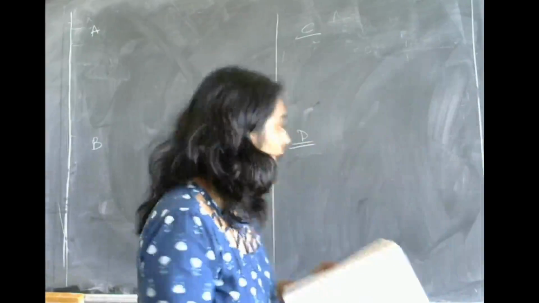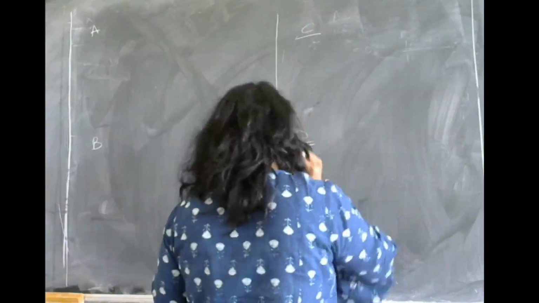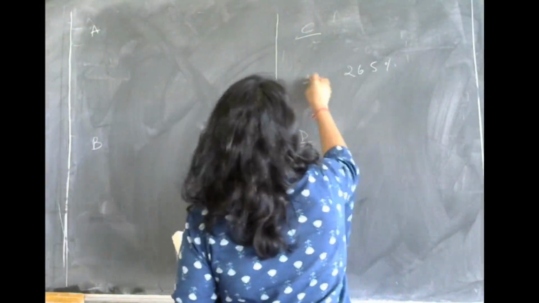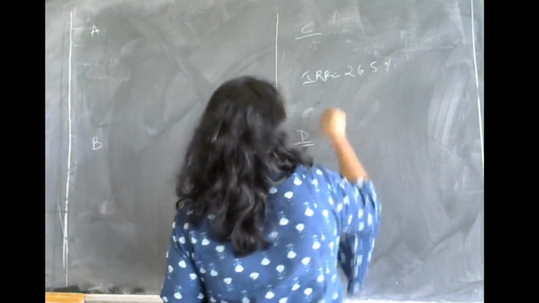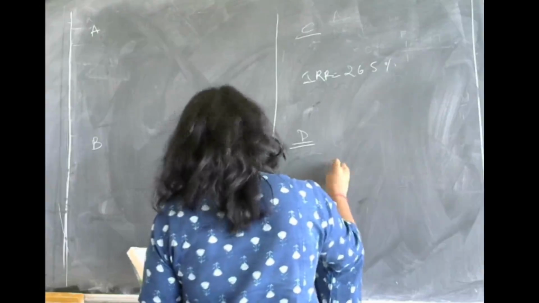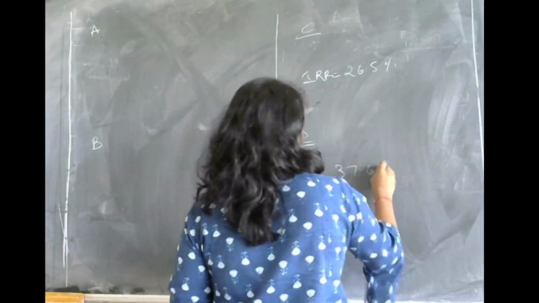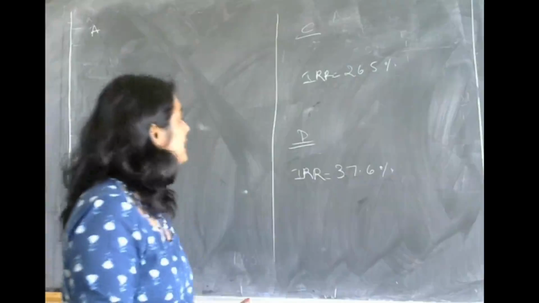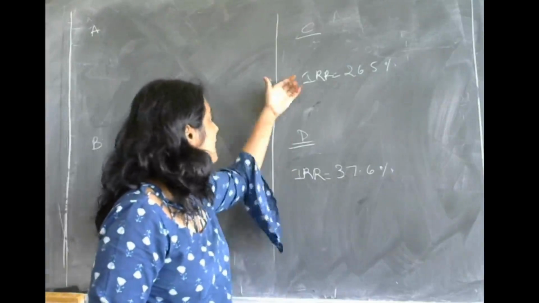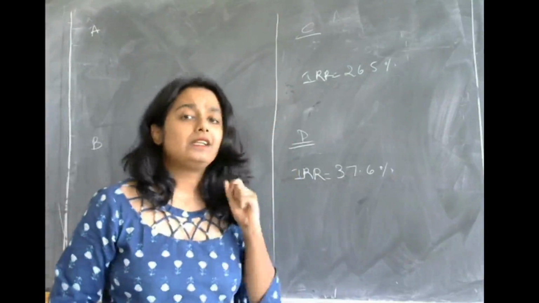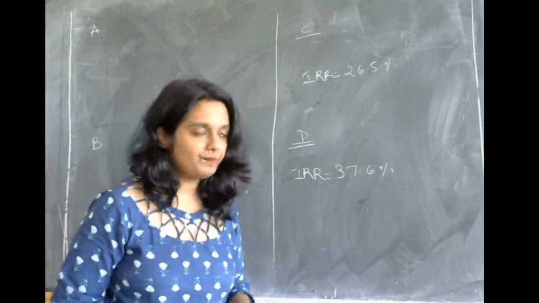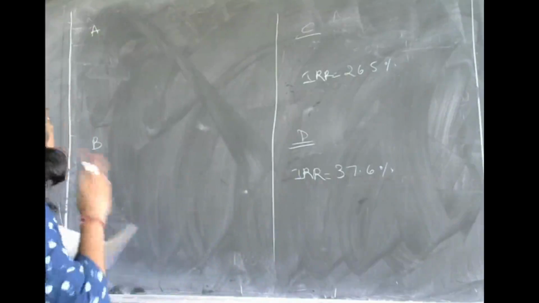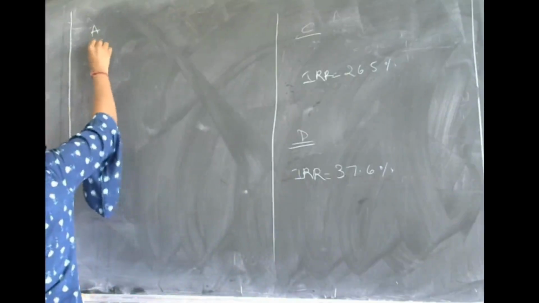Okay? So the IRR at C is 26.5% and IRR at D is 37.6%. So I want you to experiment and compute the IRR of the C and D projects using the trial and error method. Okay? Whereas with respect to A and B, the first step in the IRR method is what?